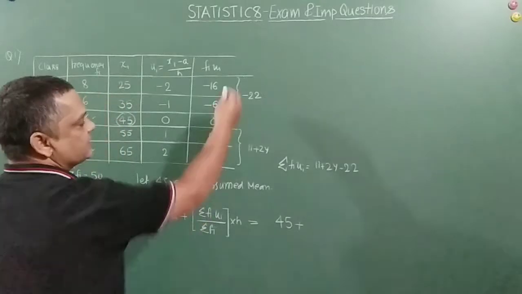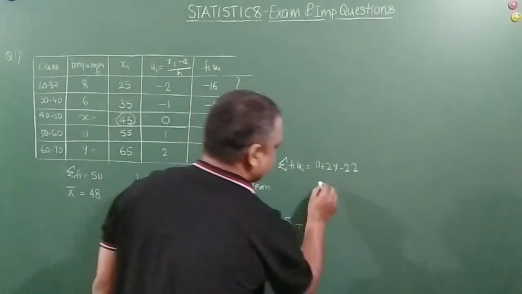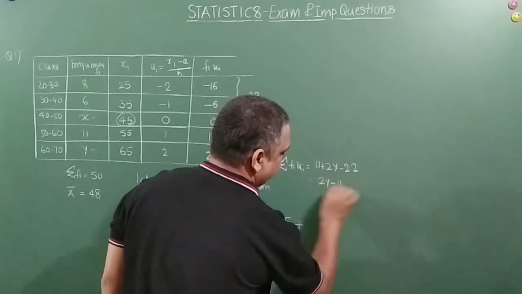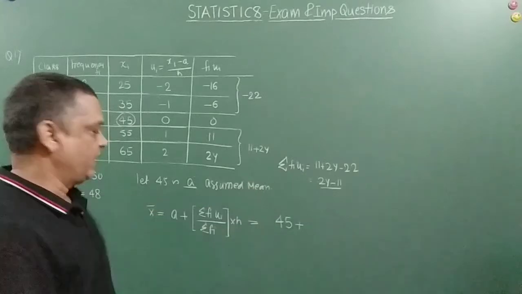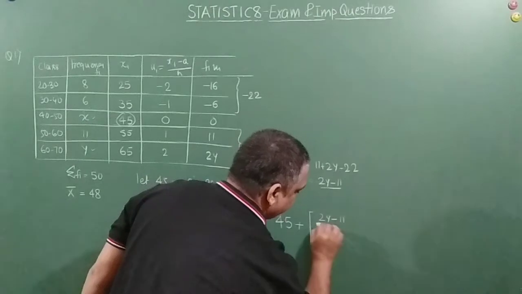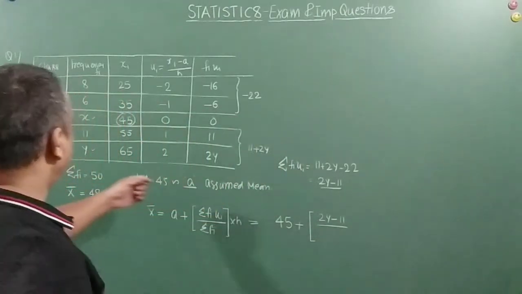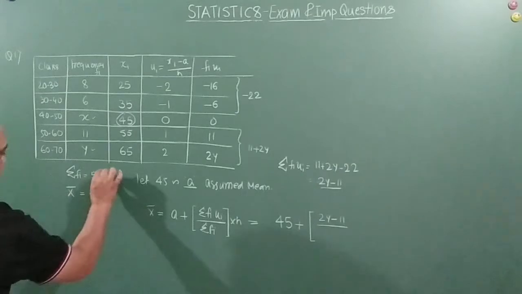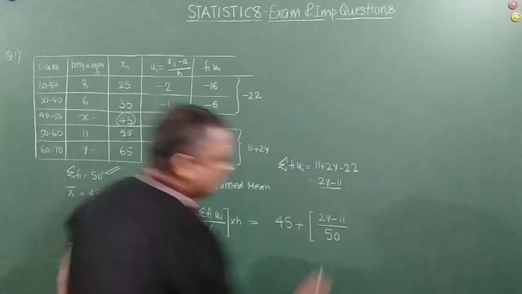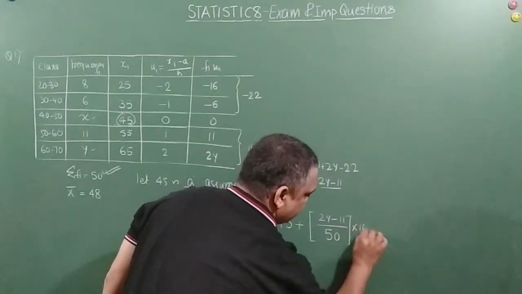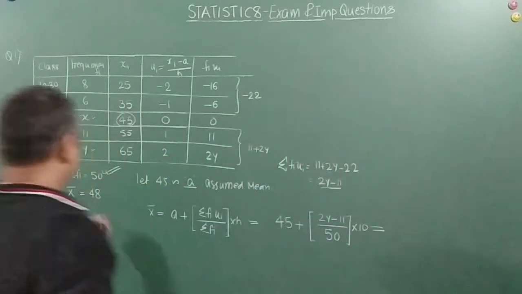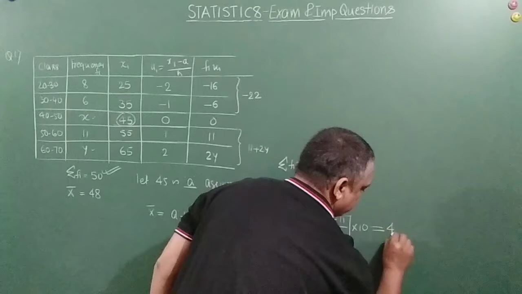You are getting it? This is how, if you do it, you will not make mistakes in the examination. So we can write 2y minus 11, correct? That is sigma fi ui. So let's take it up here: 2y minus 11 divided by sigma of fi. Sigma of fi is given to be 50. Class height is nothing but 10. And this all is equal to 48 as per the question given.